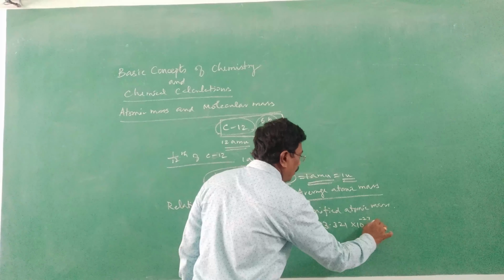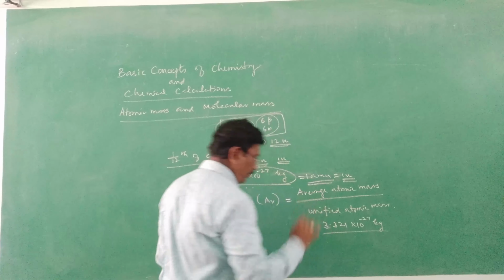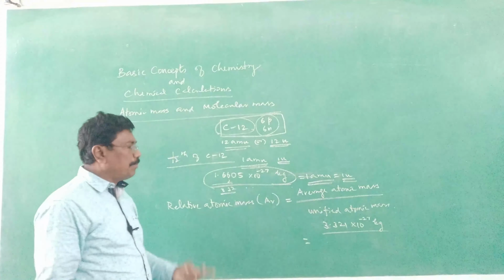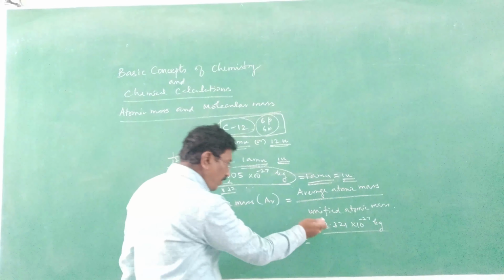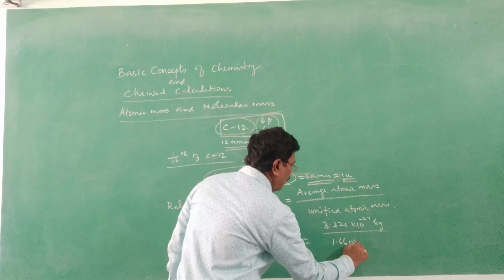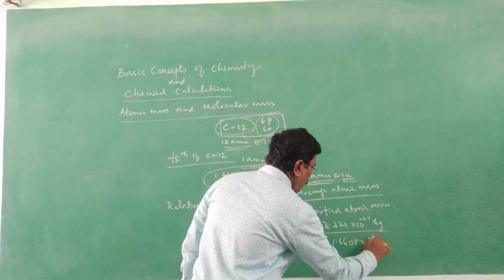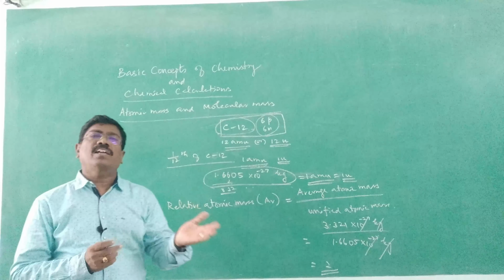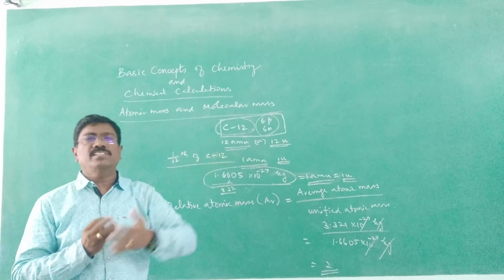If an atom of an element has this much mass, what will be the relative atomic mass? It will be 2, because we have to divide this value by unified atomic mass 1.6605 × 10^-27 kilogram. It comes to 2. The relative atomic mass has no unit. But in practice we use gram, that is said to be gram atomic mass, calculated for 1 mole, that we will be discussing later.